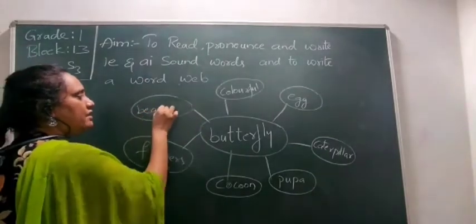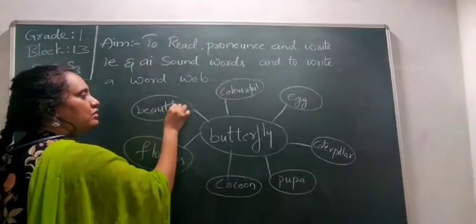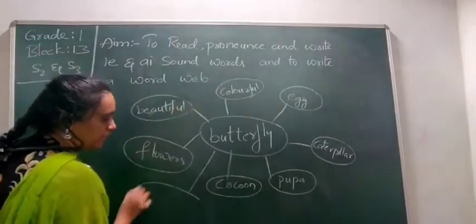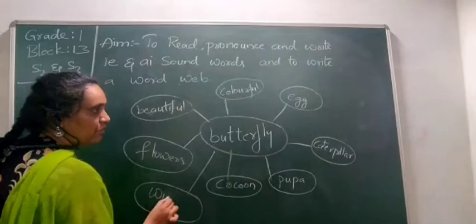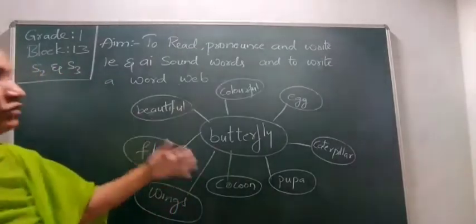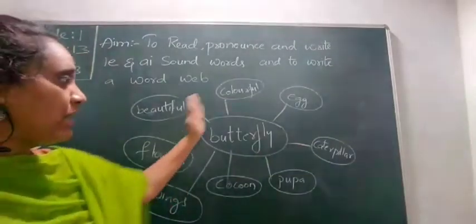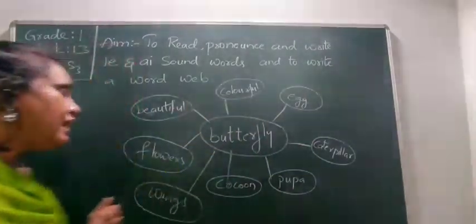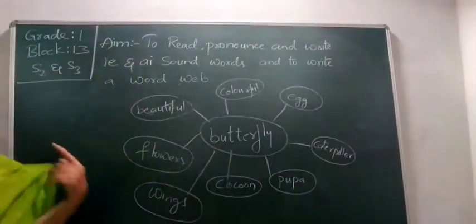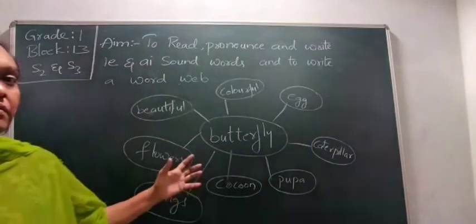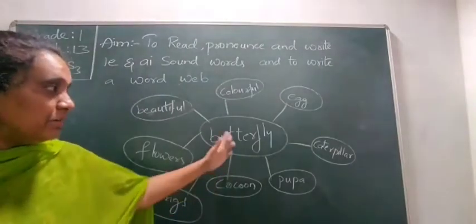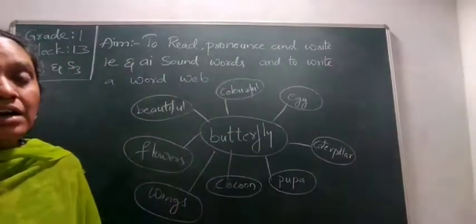So these are the words which I can use. I can say that even a butterfly has some colorful wings. It is colorful, it comes from eggs. So like this, it is a word web where we write about something. If I take a room, something like a living room or bedroom, a word web means nothing but a word with which the others are all related to.